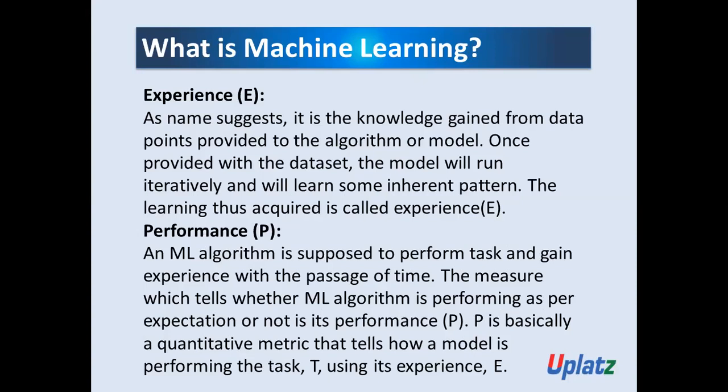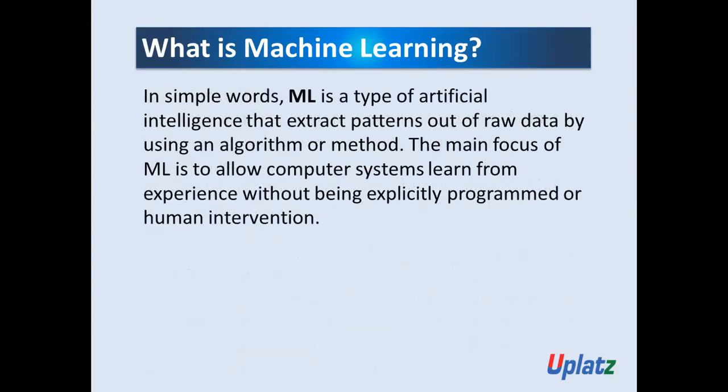So I hope you understand the three important components: task, experience, and performance, in the definition of machine learning defined by Tom Mitchell. Now let's see the next point about machine learning. In simple words, machine learning is a type of artificial intelligence that extracts patterns out of raw data by using an algorithm or method.